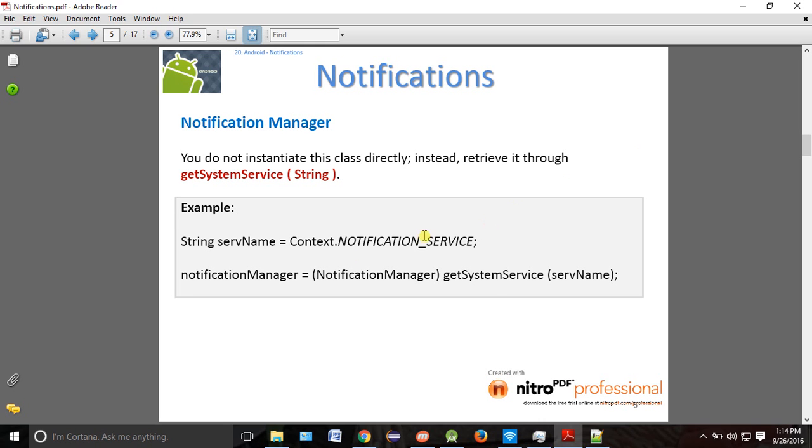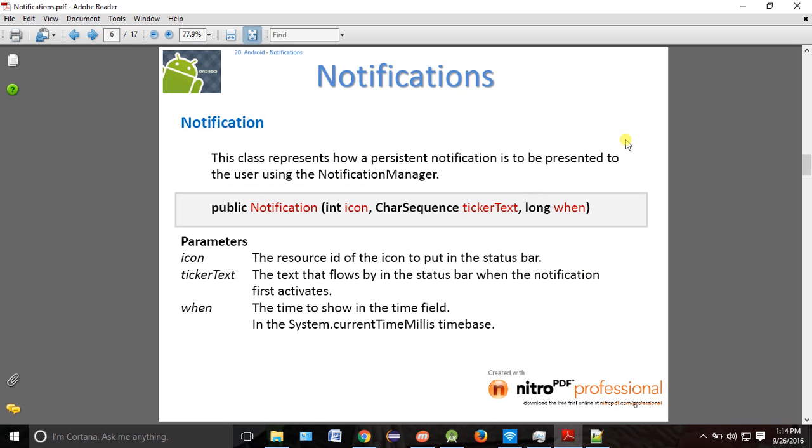So here also I need what manager? Notification manager. So what is the method I will use? Get system service, and here I have to pass the manager name. So what is the manager name? Notification service is the manager name. Automatically this notification service will be given to this manager. That's all. Whenever you need a manager, get system service, you pass the service name, and automatically you will get the manager.